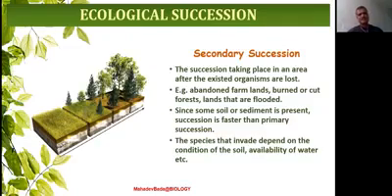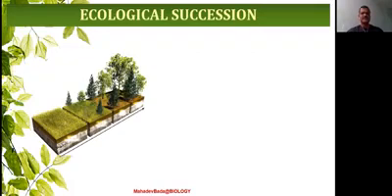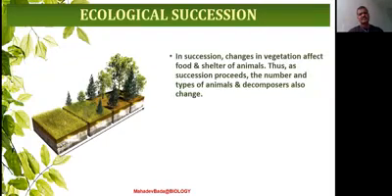Thus, the species that invade depend on the conditions of the soil, availability of water, etc. In succession, changes in vegetation affect food and shelter of animals. Thus, as the succession proceeds, the number and types of animals and decomposers also change in succession.